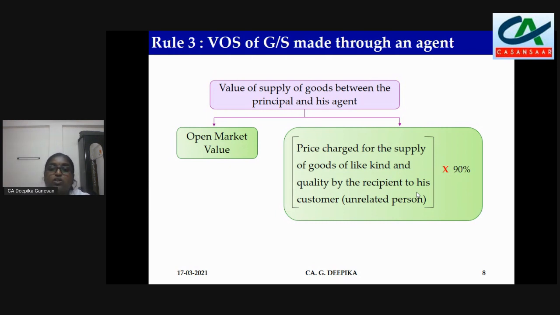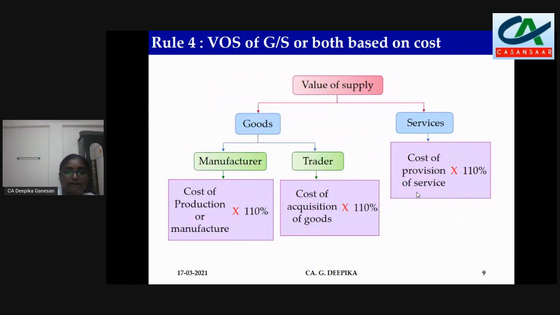Same example which we saw earlier: he bought the goods at 4,000 and is supplying to this customer at 4,500. So 90% of that is 4,050. So that value can be taken, or the open market value. So this is rule 29 of CGST rules. This will apply in case the goods or services are made through an agent.